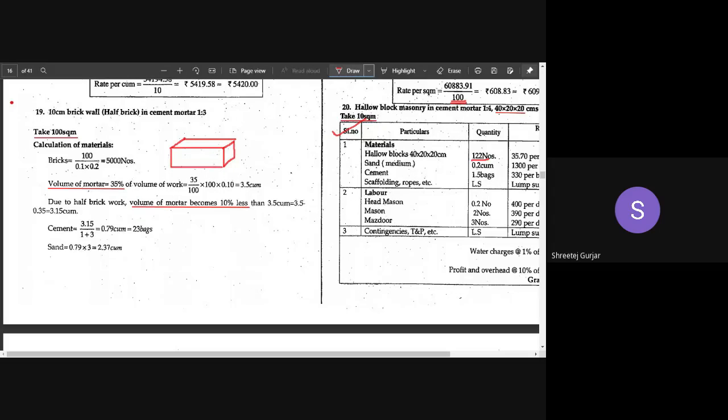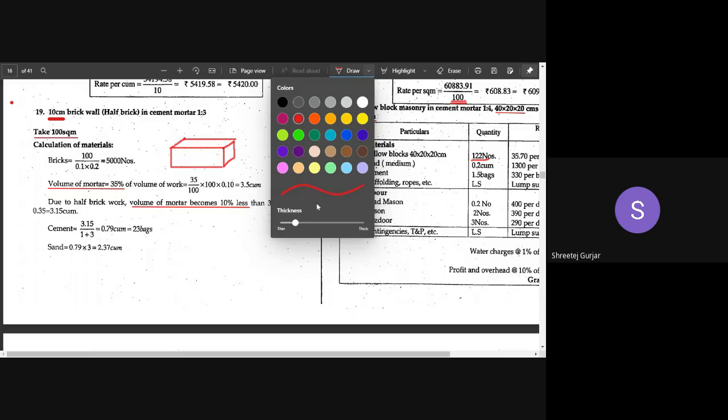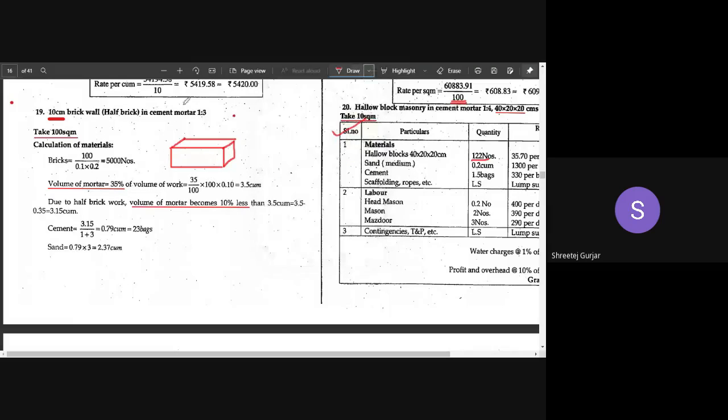I had told you, when they mention the thickness in the specification, as you can see here, this particular dimension should not be taken into account for the calculation. If you leave out this 10 centimeter thick wall, this is half brick thick. So what we have to do is leave this dimension and consider the other two dimensions.